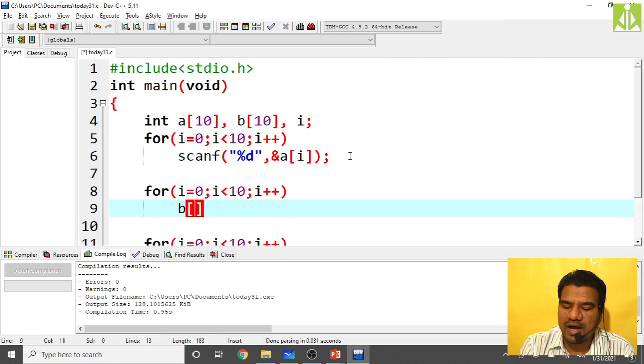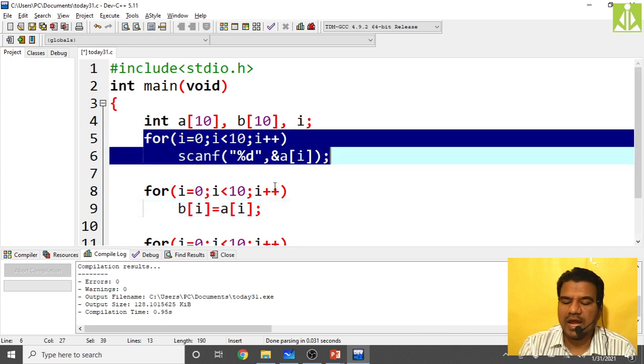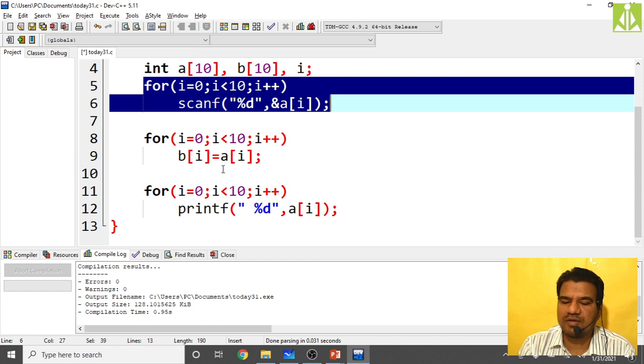So B of I equals A of I, like this you can do. Inside A we have the elements, and the same elements we are storing into B as well. Here we are reading the elements into A, and here we are copying the elements from A to B.